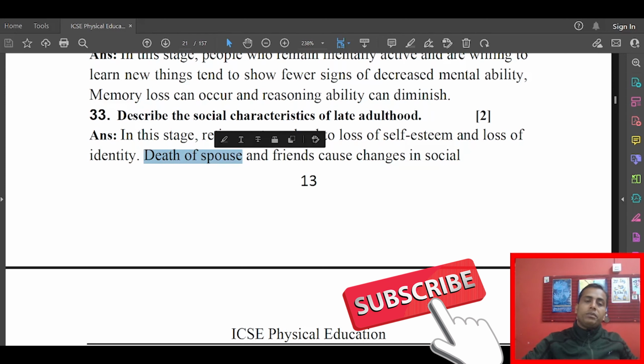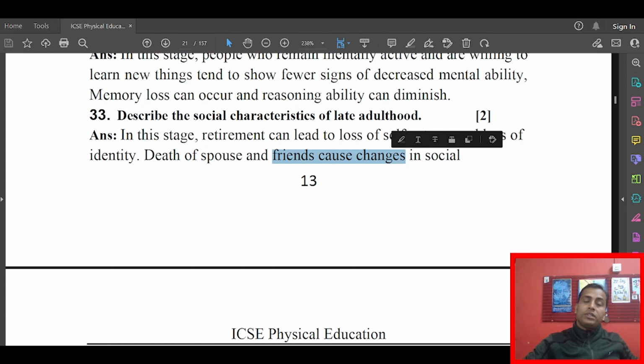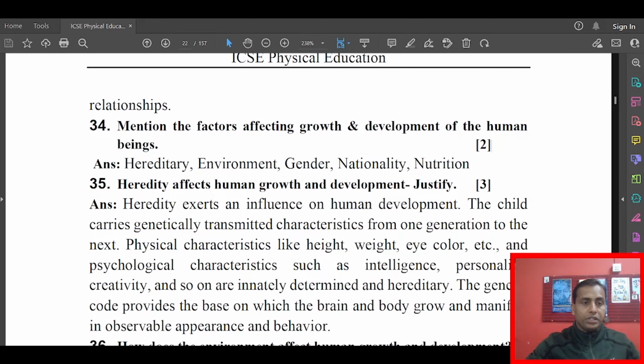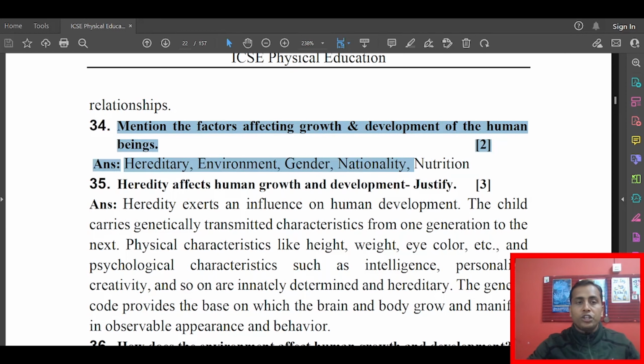Death of spouse, that means either the husband or the wife may die. The friends also, news of the death of friends may come, and changes in the social relationship. Next question, mention the factors affecting growth and development of the human beings. This is a very important question.